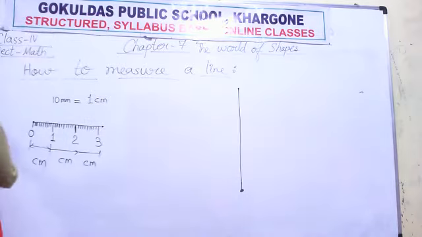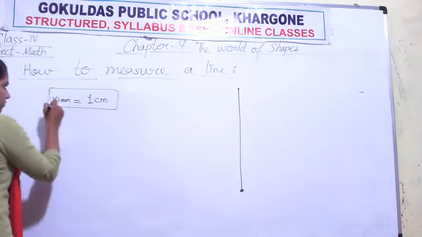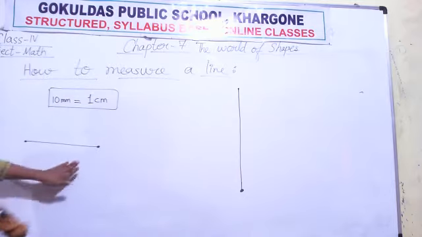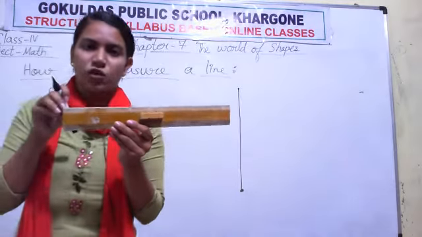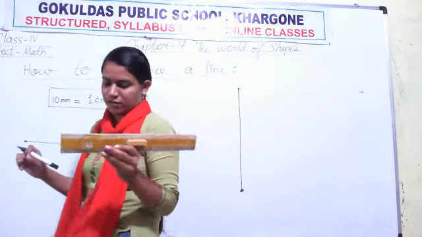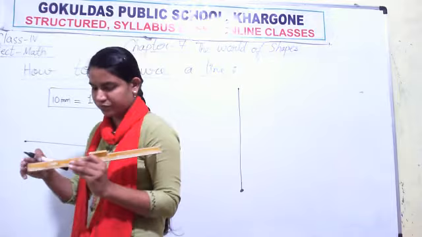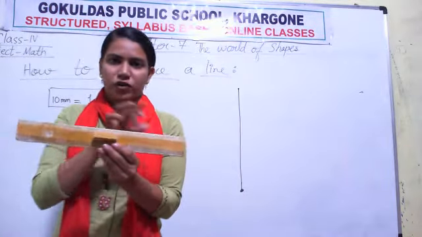Now how do we measure the line? Suppose a line is drawn on the board. I want to measure its length. So for measuring, I will find out the zero on the scale. On both the sides numbers are written on your scale.